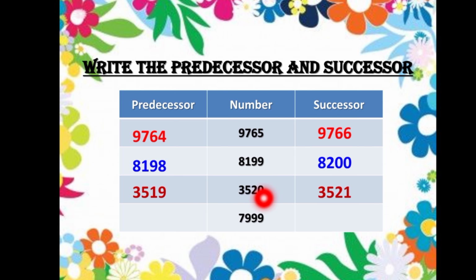Now what will be the predecessor of this number? You have to subtract 1 from this number, that is 7998, and the successor of this number will be add 1 to this number, so the answer is 8000. Okay, so this is how we will find the predecessor and the successor of the given numbers.